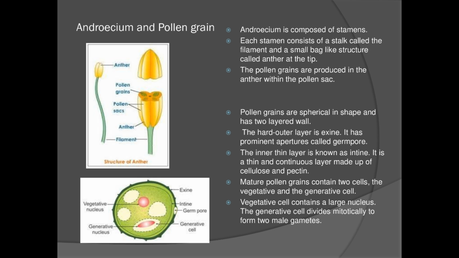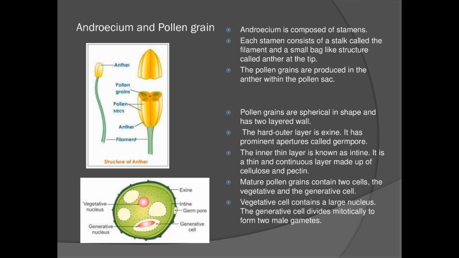Apertures means hole-like structures called germ pore. Then there is a thin inner layer. It is known as intine. Refer to the picture. One line kind of thing they have shown. That is your intine. Intine is made up of cellulose and pectin, and it is a very thin and continuous layer.